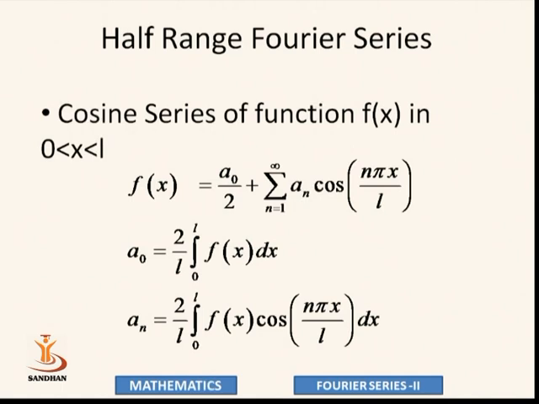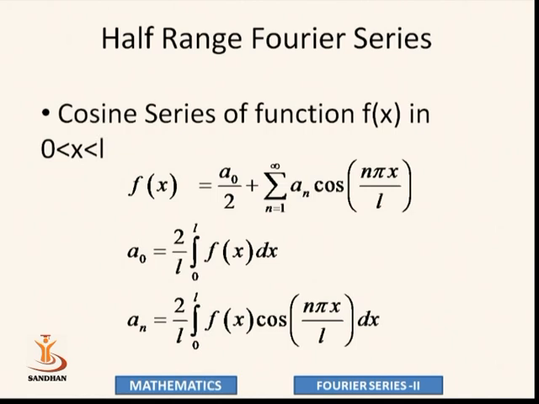Here a0 and an are cosine series coefficients. a0 is 2 by L integration from 0 to L f of x dx, while in full range it is 1 by L, integration from c to c plus 2L. In a half range, that is 2 by L, 0 to L f of x dx. And for an, it is 2 by L integration from 0 to L f of x cos n pi x by L into dx.